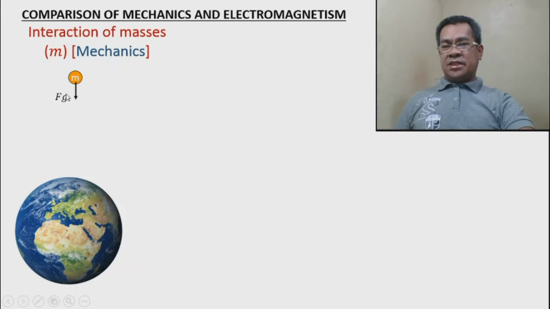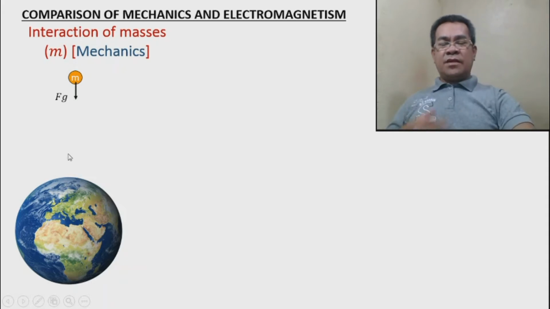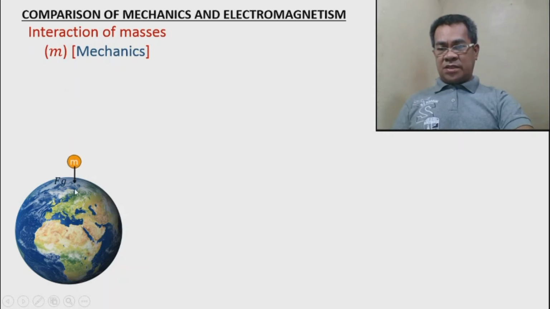This is the force that the Earth exerts on the object, while there's also a force on Earth exerted by this object. We call this the gravitational interaction because of its mass. So the result is that this small object will be attracted towards the ground.